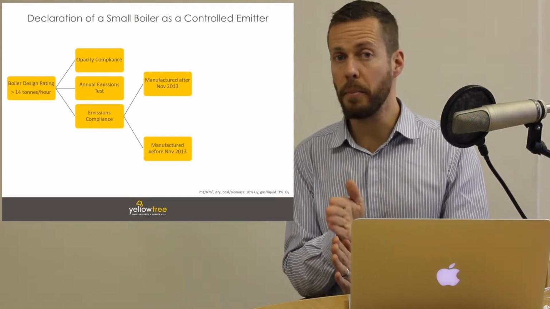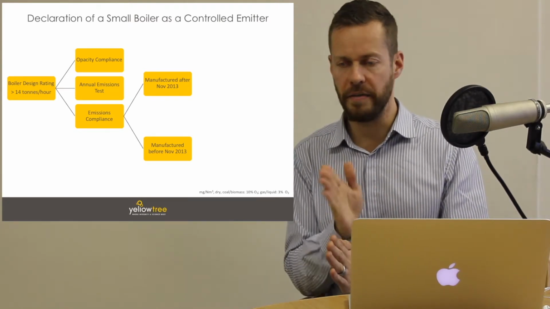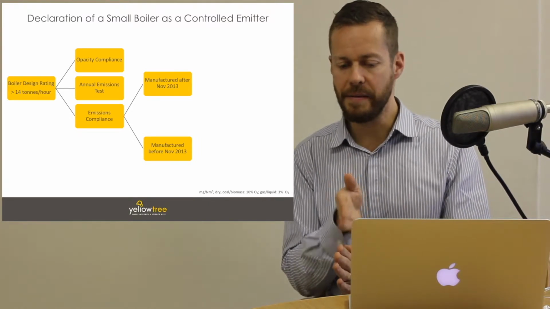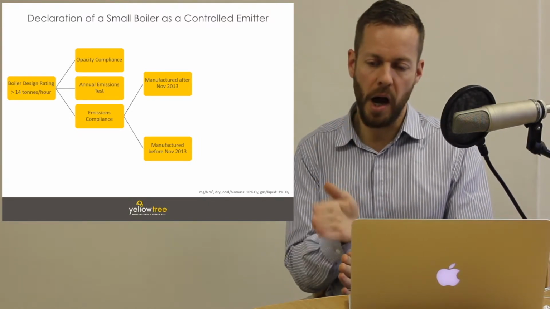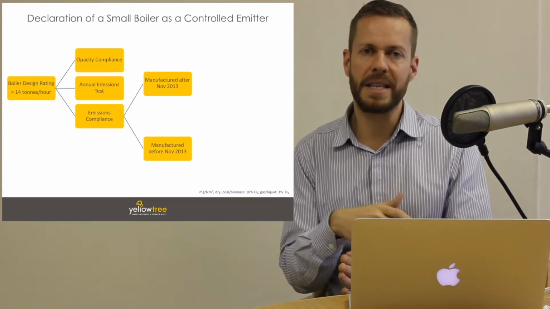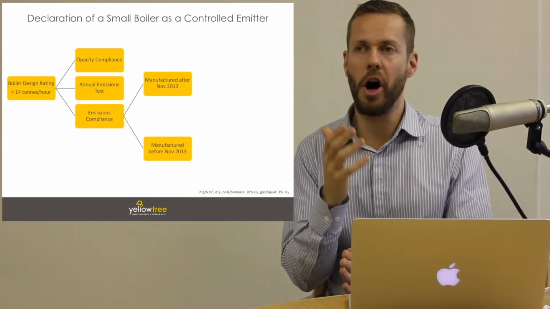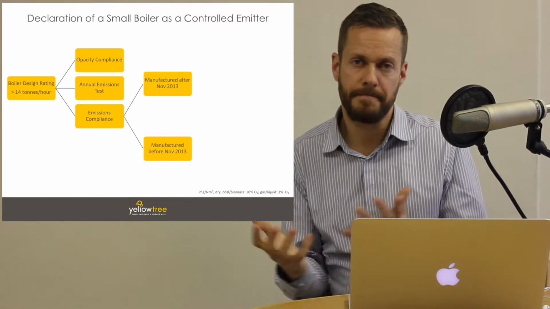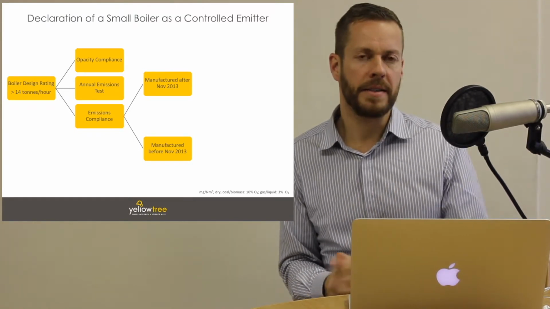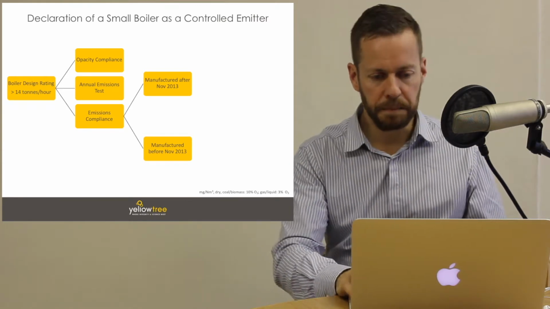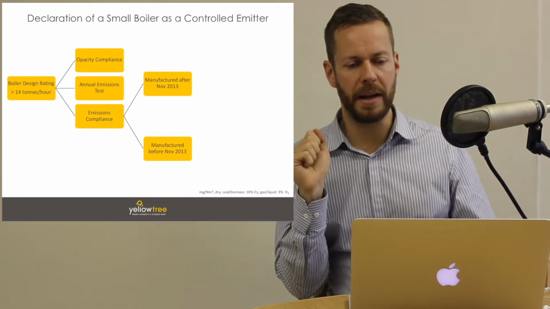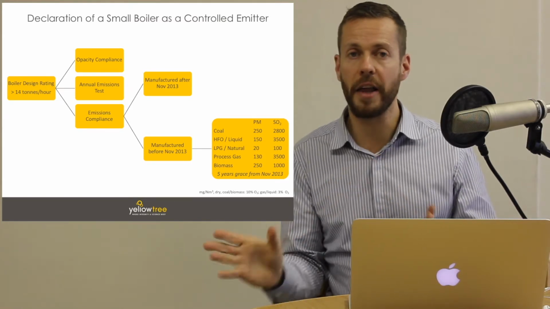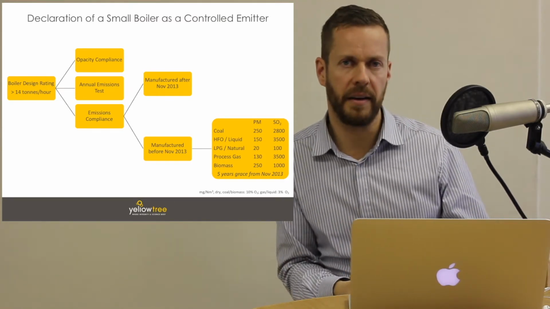But if you install a boiler after today, November 2013, then the limits will be stricter, because if you have the money to install a boiler after this date, then we expect you to spend additional money on installing abatement equipment appropriate to meet the limits. That was the modus operandi. So let's take a look at what those limits are. We're going to start with boilers manufactured before November 2013 because these are by far the majority of boilers in South Africa.